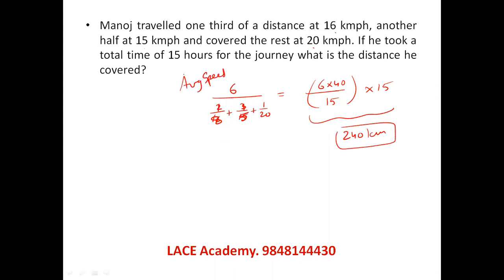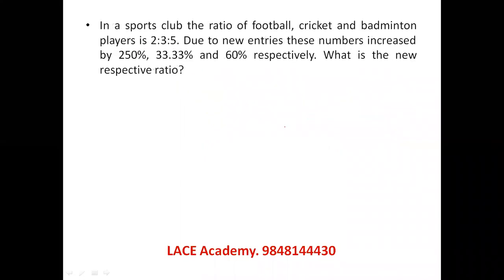Why I considered 6 equal parts? Because half of the journey is needed, one third of the journey is needed. So for one third and half, 2 and 3, 6 will be easily divisible. So equal 6 parts I have taken to make it easier. Let's see the next question.